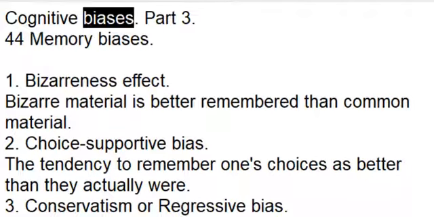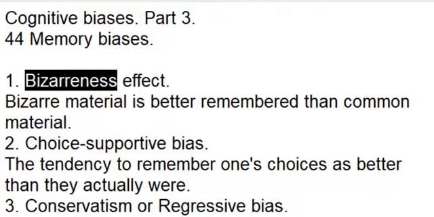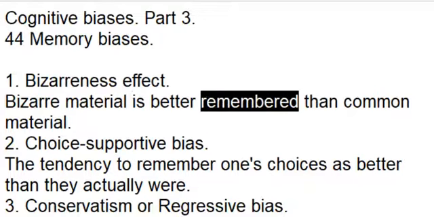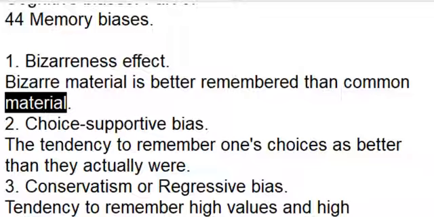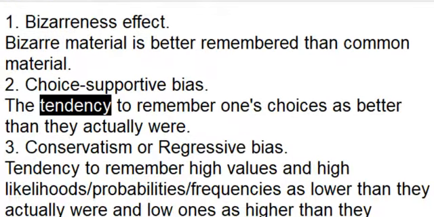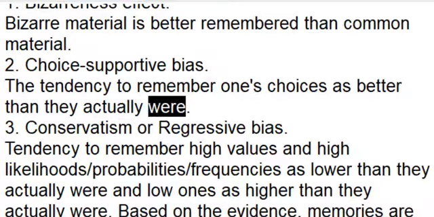Cognitive biases. Part 3. 44 memory biases. 1. Bizarreness effect. Bizarre material is better remembered than common material. 2. Choice supportive bias. The tendency to remember one's choices as better than they actually were.